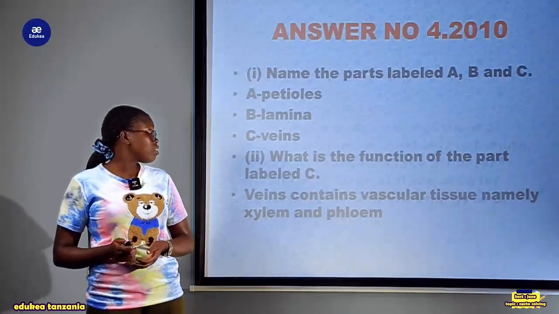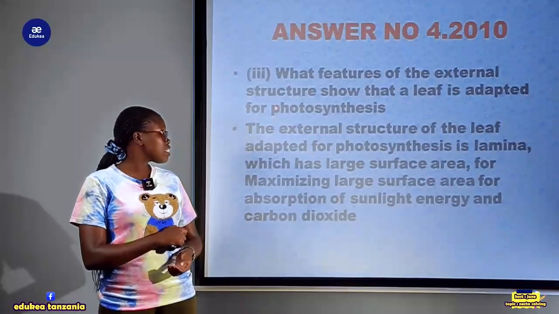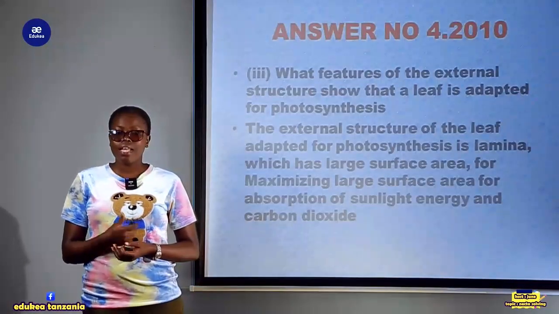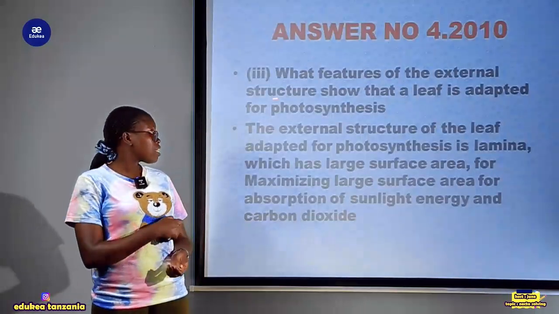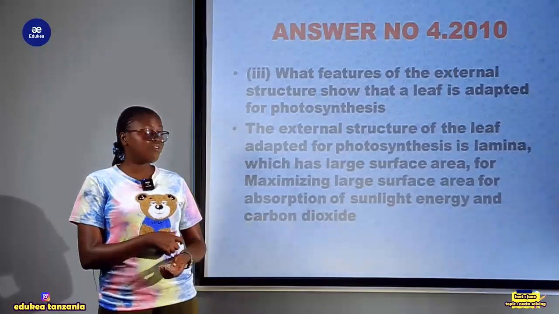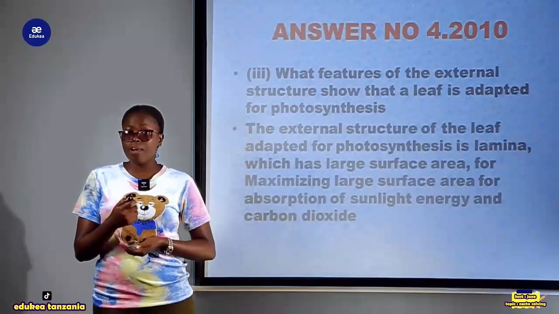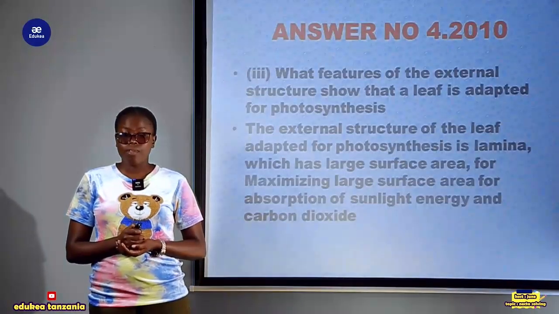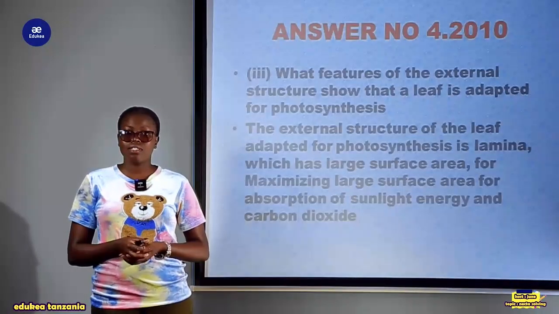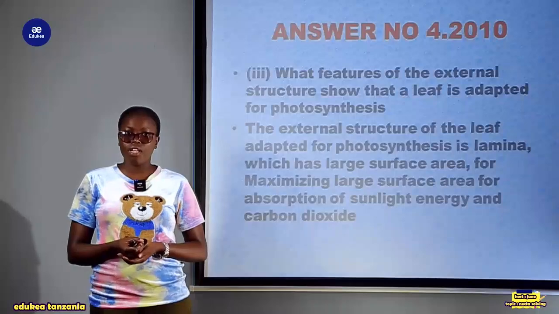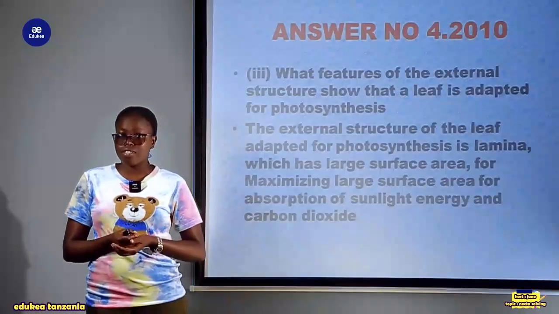And the last question is, what feature of the external structure shows that a leaf is adapted for photosynthesis? In the diagram we have been given, what feature of the external structure shows that a leaf is adapted for photosynthesis? In our structure, there is the part labeled B, which is the leaf lamina. What is its function? Within the lamina there are chloroplasts, within which there is chlorophyll, which helps to maximize the surface area for the absorption of sunlight for photosynthesis.